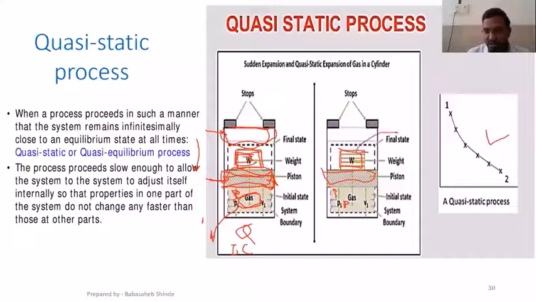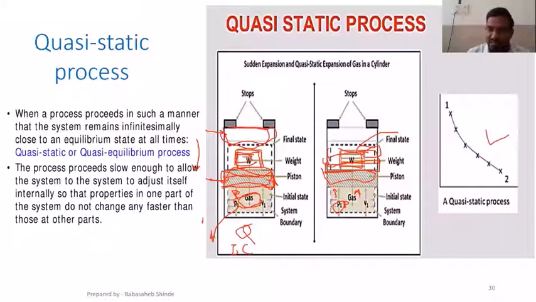Once I remove this one slab, what will happen? The system will move slightly upward because I have removed just one slab. And because of that, there will be some scope for the pressure to push this block or piston vertically upward. If I remove a second block, this will move slightly upward again. If I remove a third, further movement will be there.